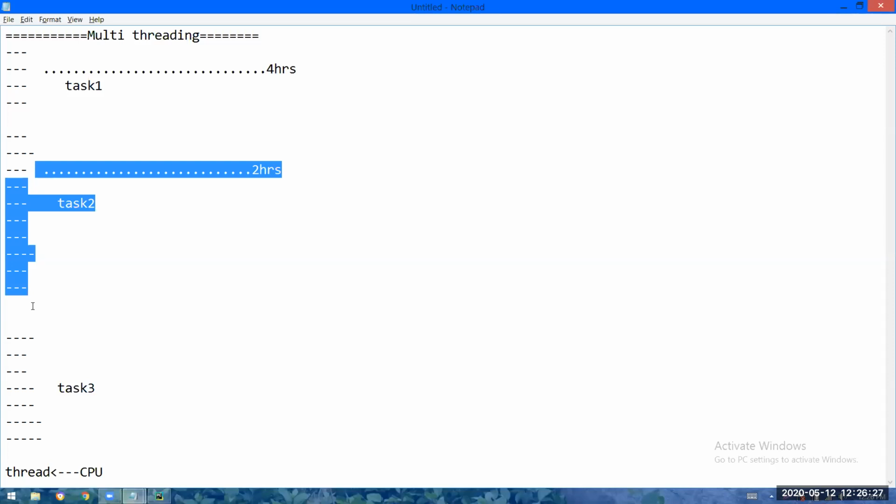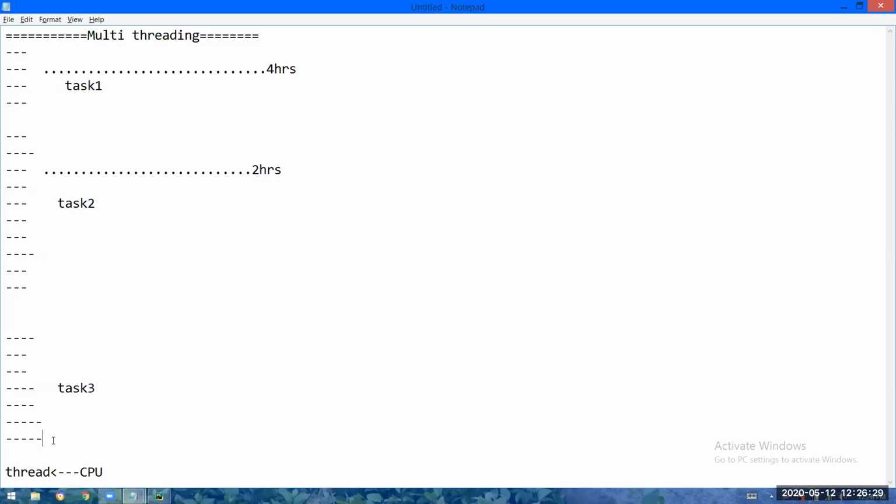Then the thread is executing the third piece of code. See, this is not at all good. The 2 problems you have to understand here: you are not at all utilizing the CPU well. For 6 hours the CPU will sit idle. Because of that, what will happen? The performance of the program will be degraded.